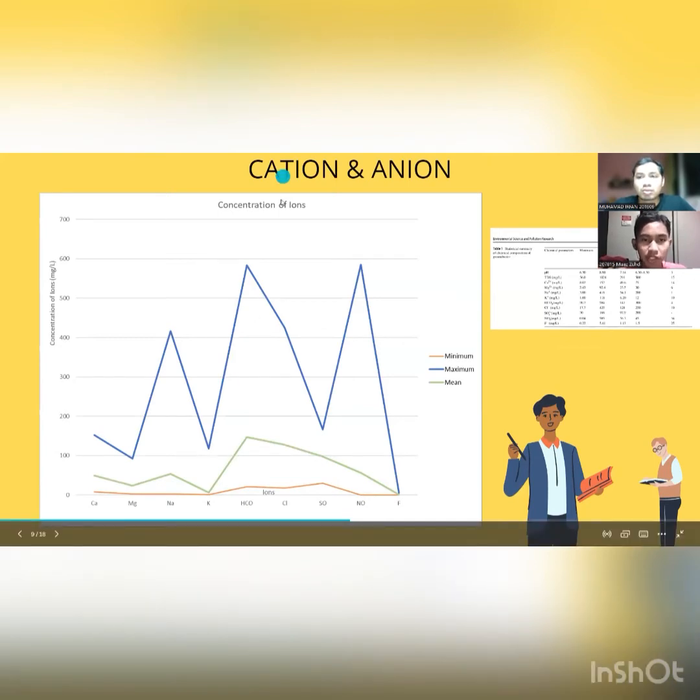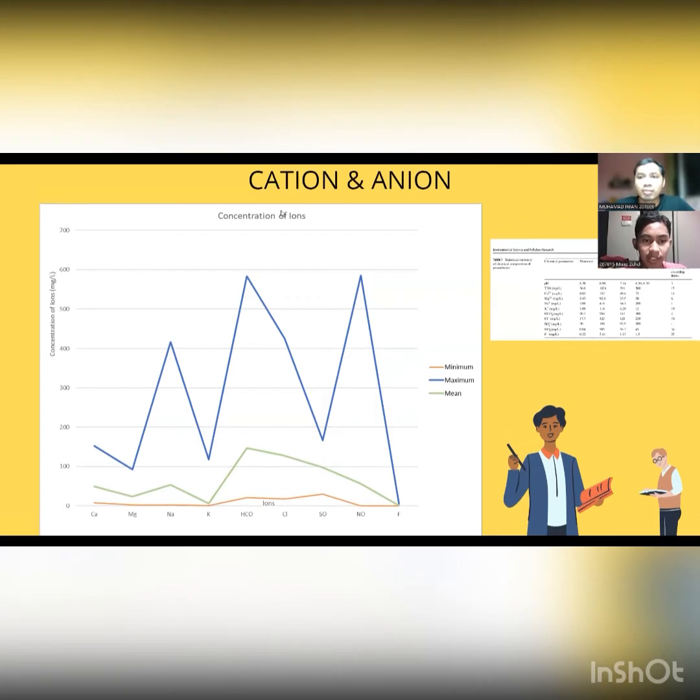Thank you, Rufai. Now I talk about the cation and anion. The ions that show the most concentration are HCO3 and nitrate ion, which most likely come from the fertilizers, the agriculture practice. However, we focus on nitrate and fluoride.